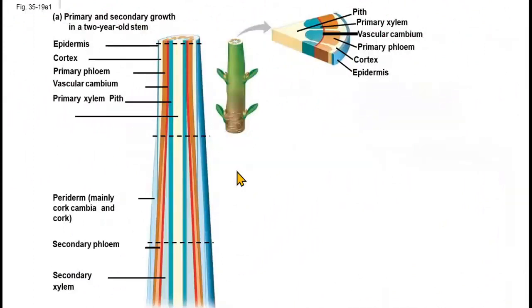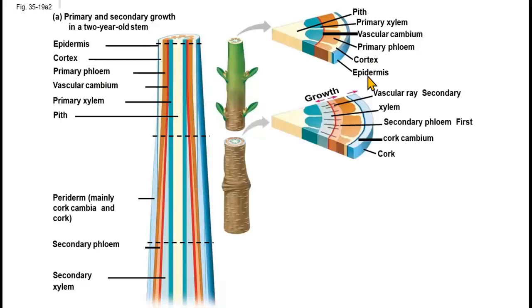So you can see now the primary and secondary growth in a 2-year-old stem. This is first year's growth, and you can see only primary tissues are there: pith inside, primary xylem, vascular cambium, primary phloem, cortex, and epidermis. In the 1-year-old stem, cambium starts its activity.